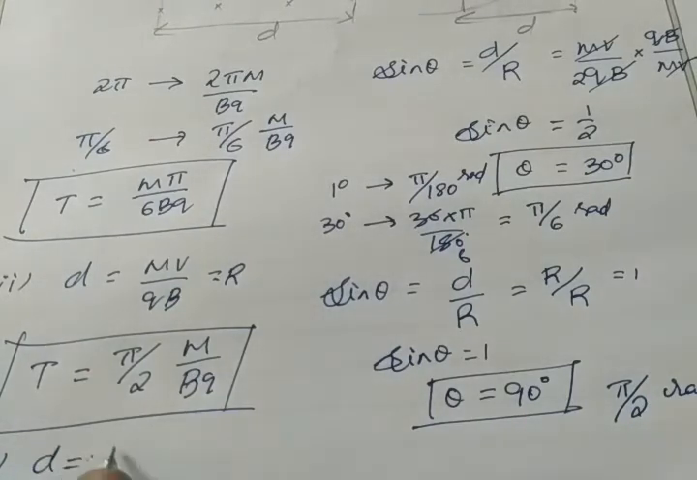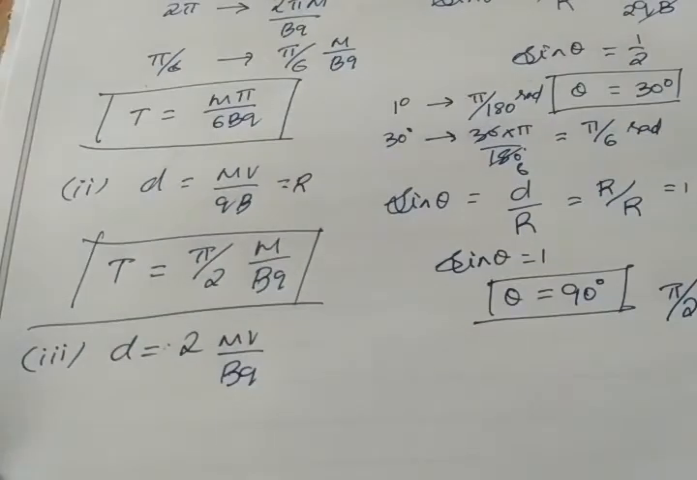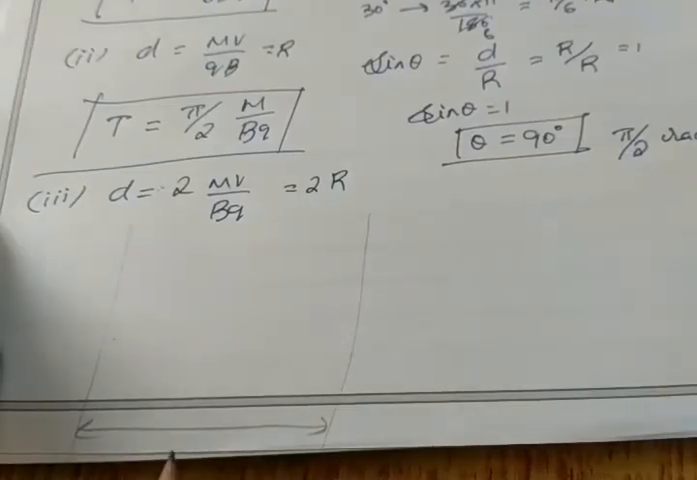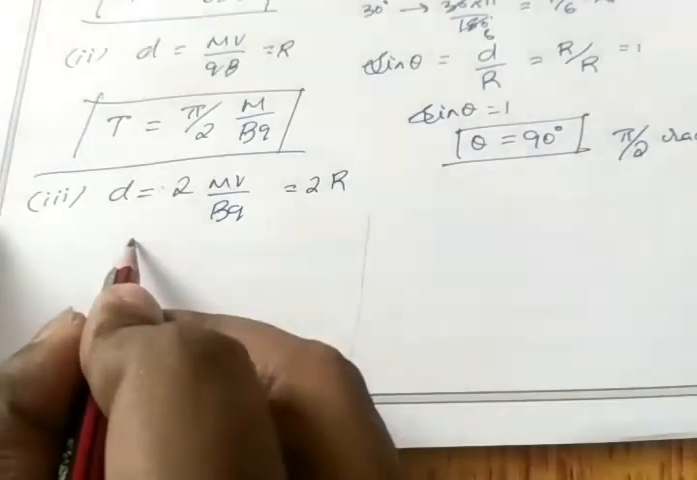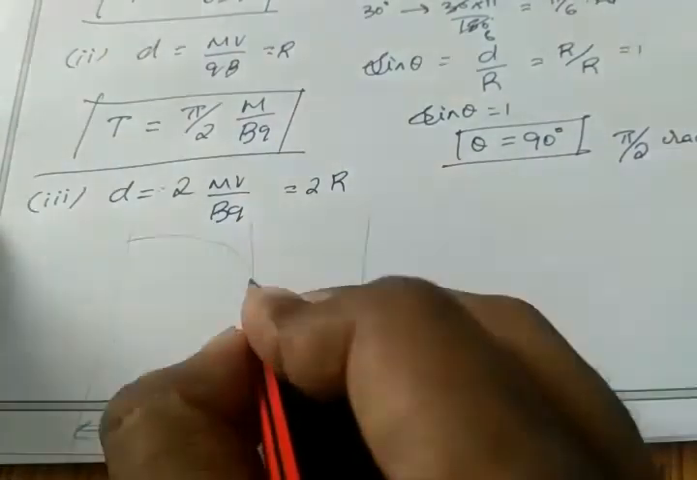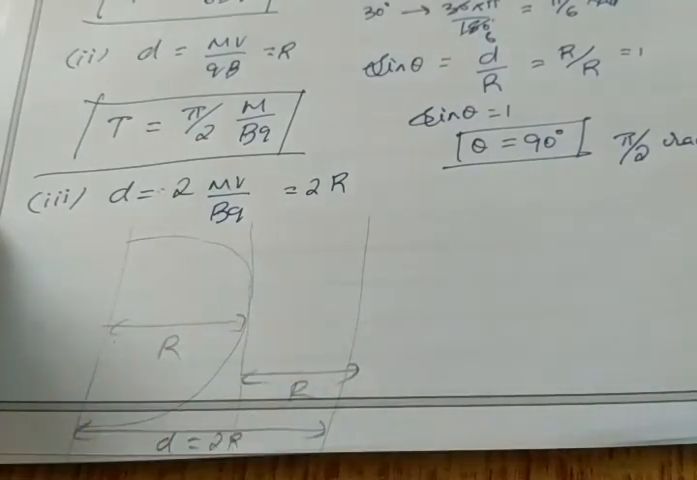In the third condition we have d equal to 2 mv by bq. If mv by bq is the radius, then I can write this as 2 into r. Why? Our r is mv by bq. So here the diameter is equal to 2r. Okay, I can write like this. So the electron covers a half semicircle. Okay, so this is my one r and this is my another r. It covers a half semicircle.